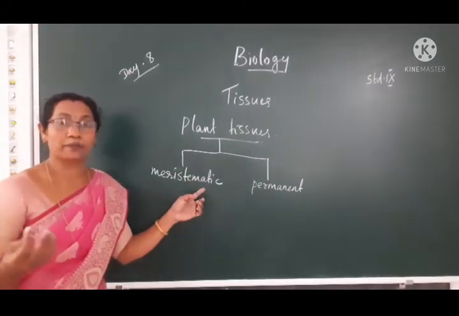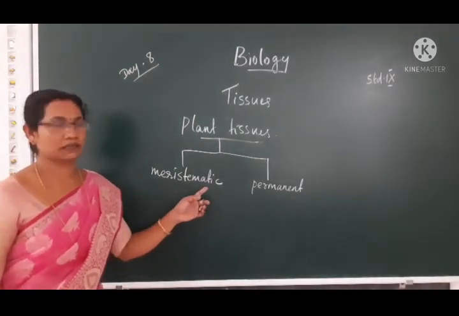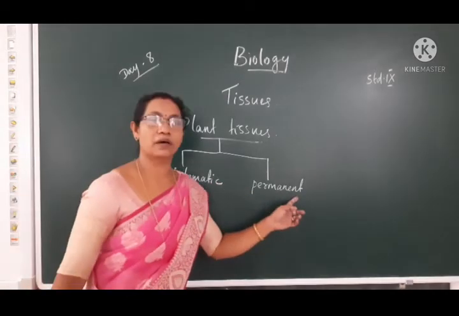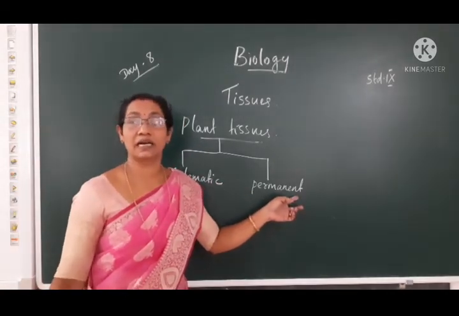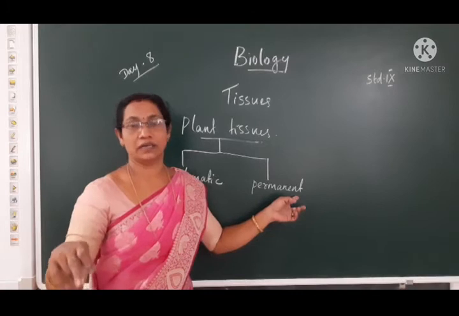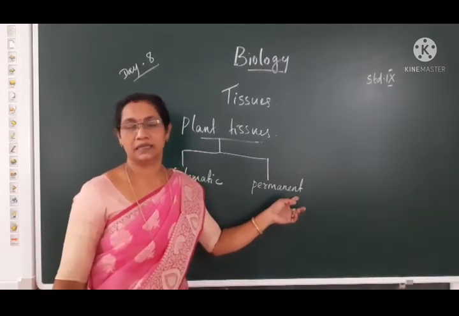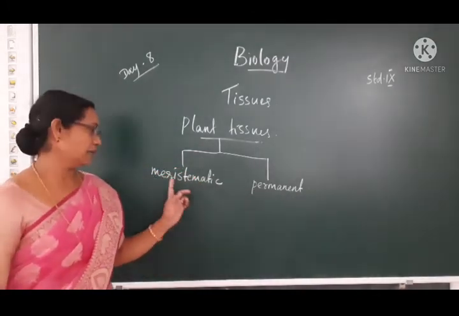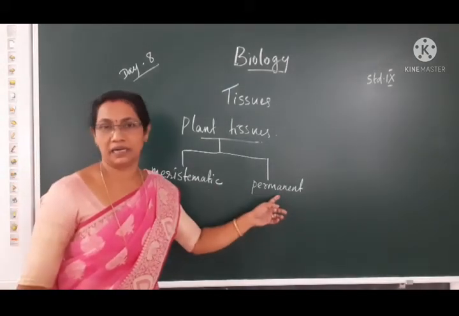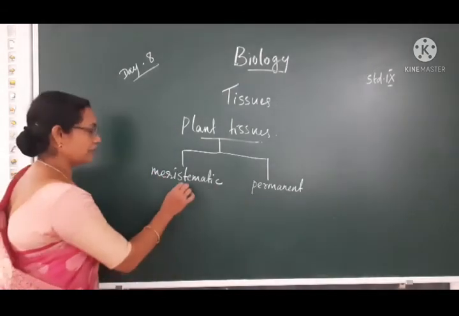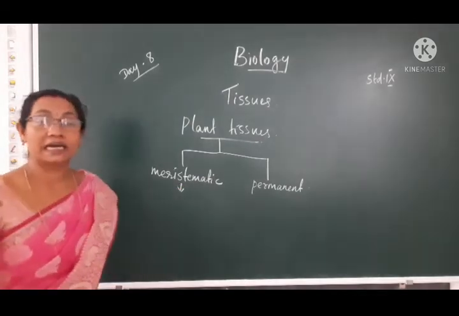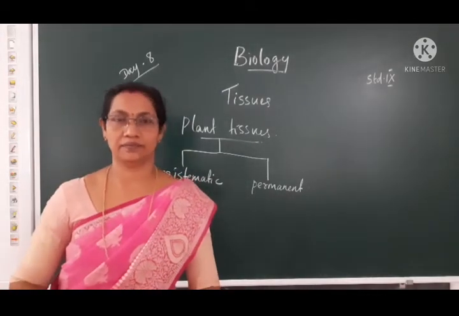Meristematic tissues, or meristems, and permanent tissues. Based on the dividing capacity of the tissues or cells, they are classified into two types: meristematic tissues and permanent tissues. The meristematic tissues have the dividing capacity.